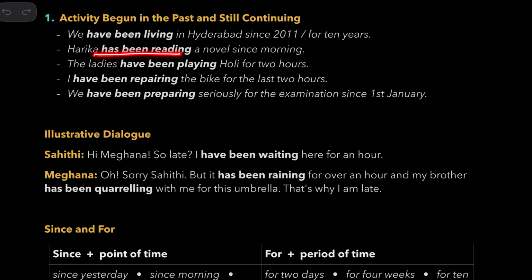Harika has been reading a novel since morning. The ladies have been playing Holi for 2 years. I've been repairing the bike for the last 2 hours. We have been preparing seriously for the examination since 1st January. So, when you talk about an activity that began in the past and that still continues.